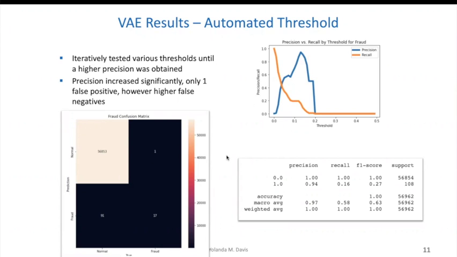So in this particular confusion matrix, we see that it does a better job in identifying normal records. However, it is definitely lacking in discerning fraudulent transactions where there were more cases that were deemed as normal than abnormal.